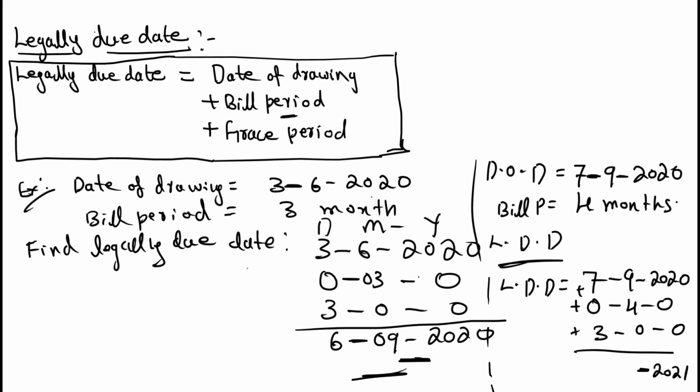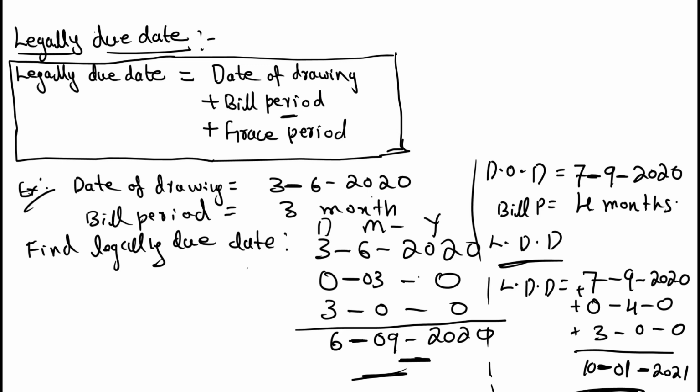Then 1, why? January. After 2020, see, September 2020, October 2020, November 2020, December 2020, January comes. January means it is 2021. So January 2021, date is 10. So the creditor can ask for his money on January 10, 2021. Clear how to calculate legally due date?